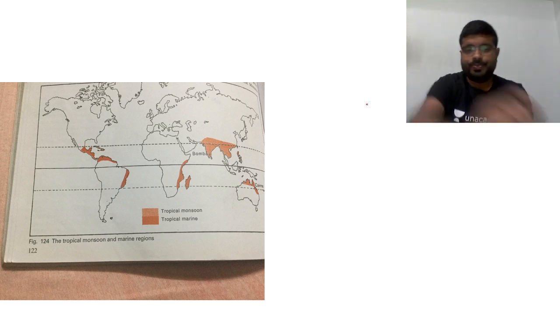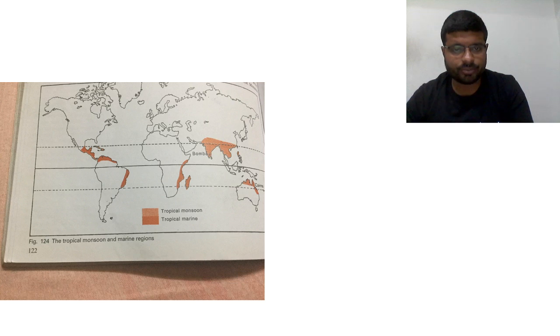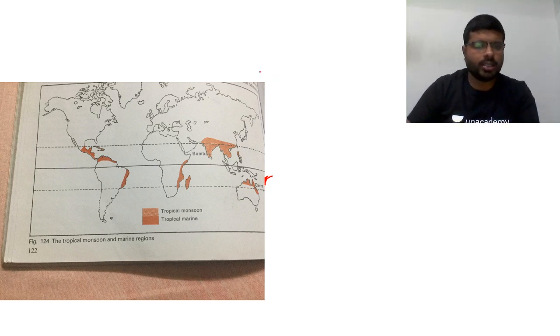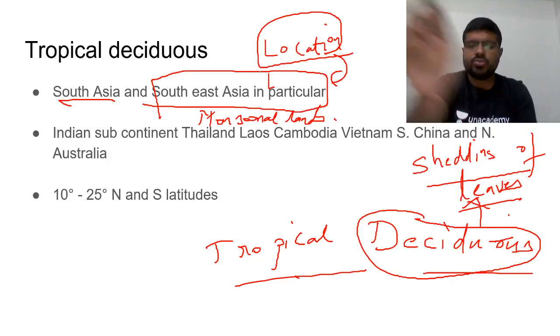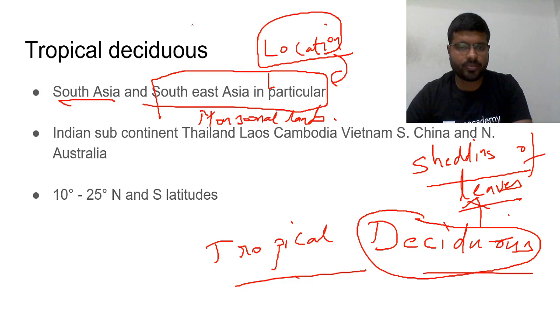North Australia, you can identify in the photograph. North Australia here. Then in East Africa, at the boundaries you are finding it, Madagascar. Then a few parts of South America. Broadly, you will find deciduous vegetation in the Asian part. Others, you will also find similar characteristics. So why are you finding it in the latitudes of 10 to 25 degrees?